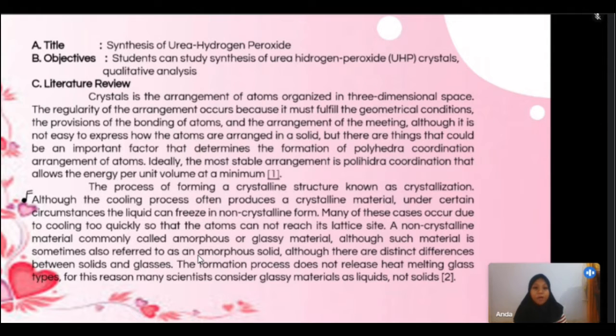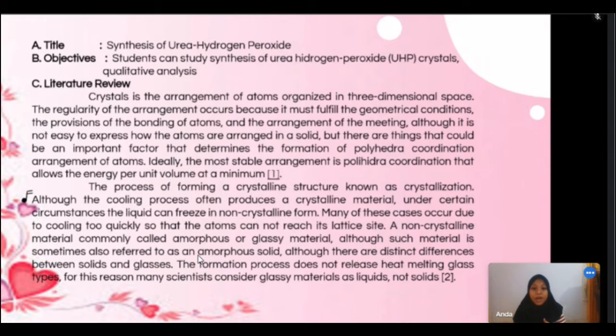The process of forming a crystal structure is known as crystallization. Although the nucleation process often produces a crystalline material, liquids can also be present in non-crystalline form. In many cases, nucleation does not occur, so the atoms cannot reach their lowest energy state, forming a non-crystal.